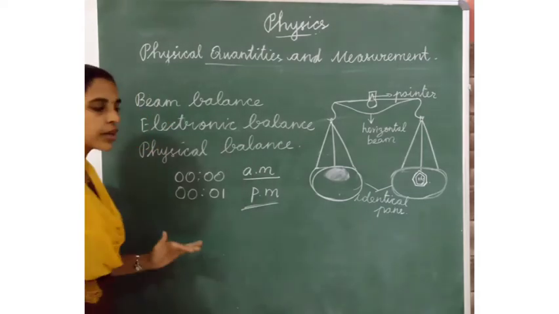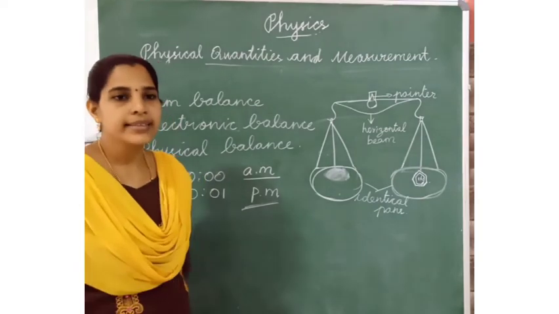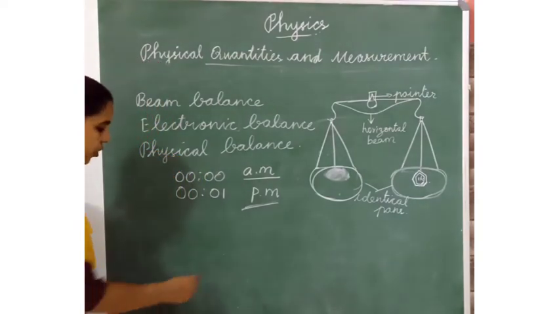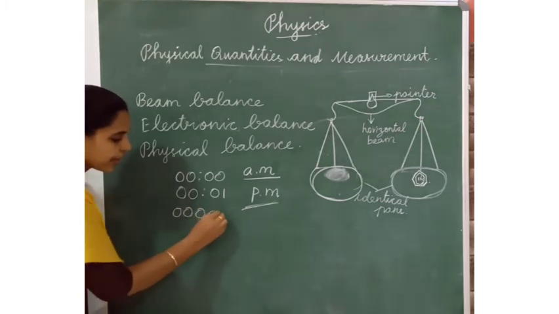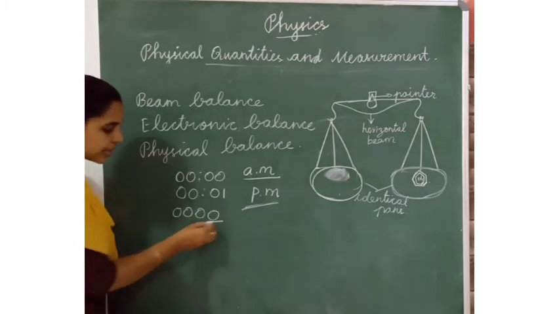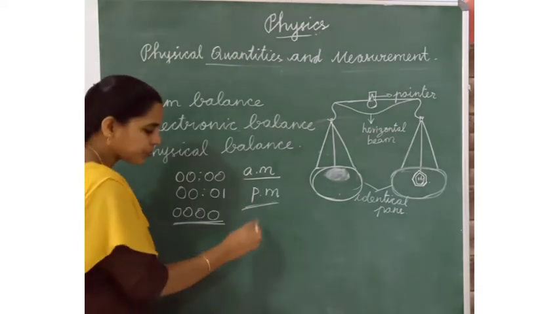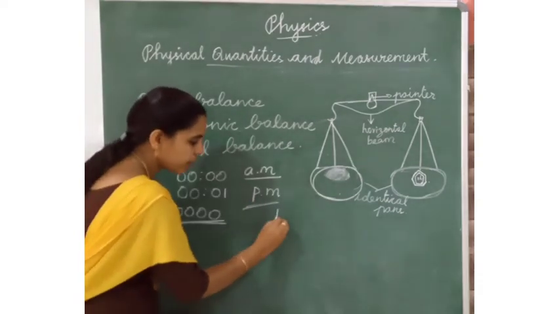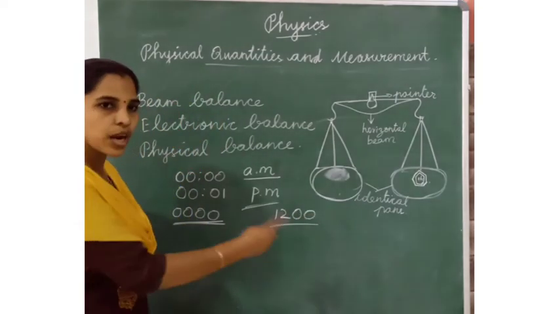Okay, the 24-hour clock we see in railway stations and airlines. They use 4-digit numbers. This we use at midnight 12 o'clock, then up to noon they use 12 like that. These are the 12 hours.